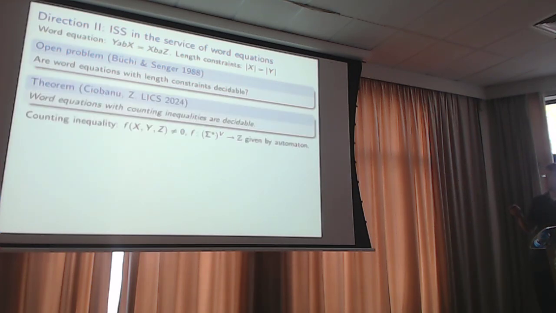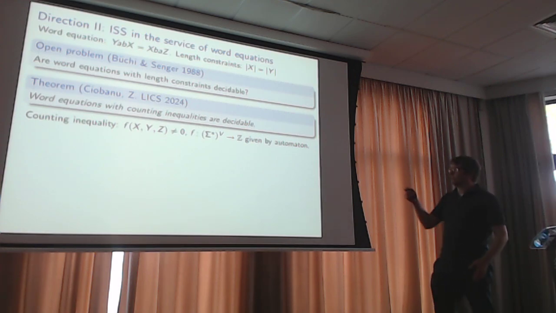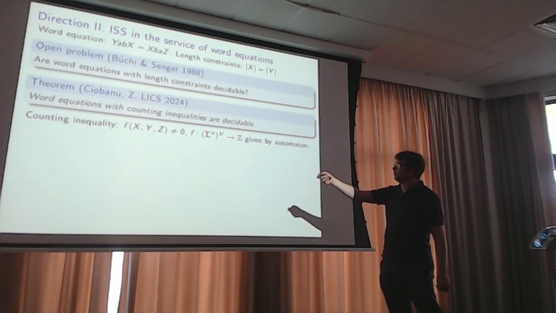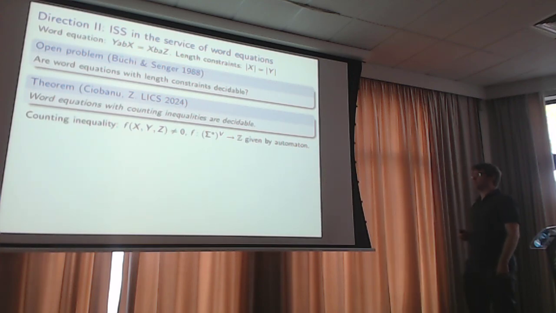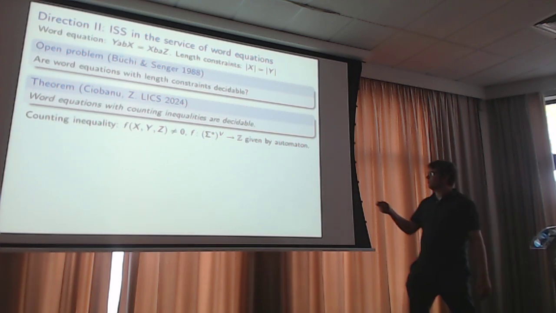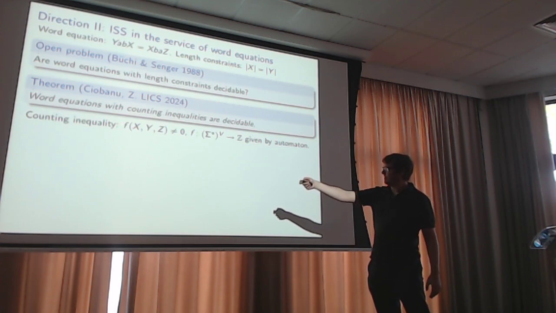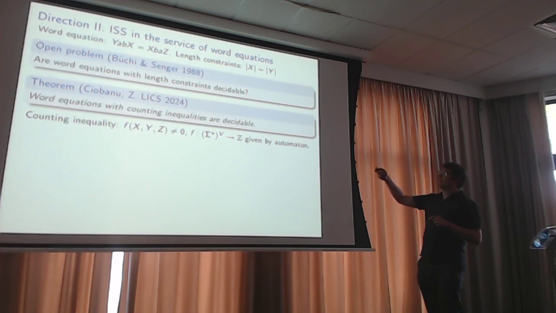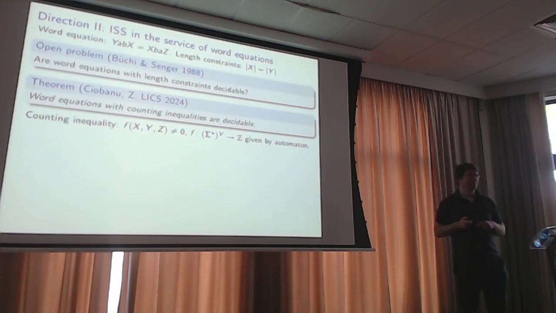And I wanted to present, not really present, just mention a recent result where you can use infinite state systems to make progress on this. And to present this as another direction. So it turns out word equations with counting inequalities are decidable. A counting inequality is you take a function that in some sense is given by an automaton, I don't want to get into details, and then you can say things like this function has to be non-zero. If we could do that with equals 0, then we would have solved the length constraints problem. But the key here is, since we ask for not 0, this can be done.